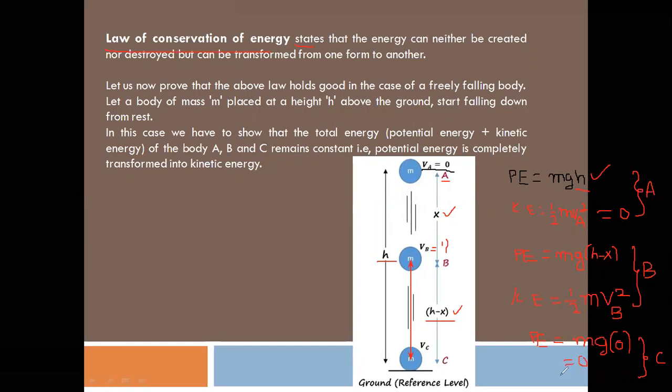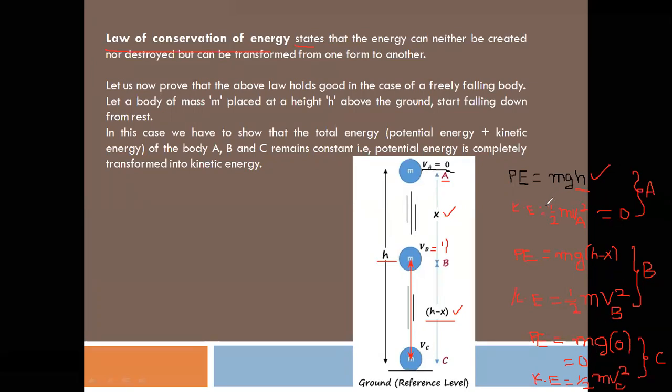Potential energy at C is 0 and kinetic energy is half m the square of the velocity at C. So at C the velocity is vc. So at C the object possesses only kinetic energy, potential energy 0.